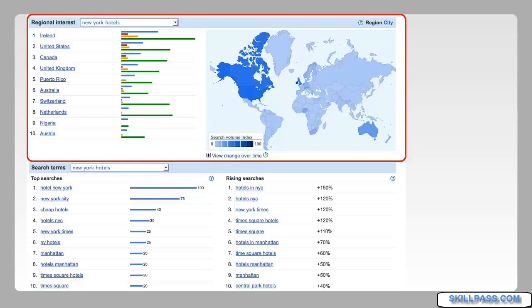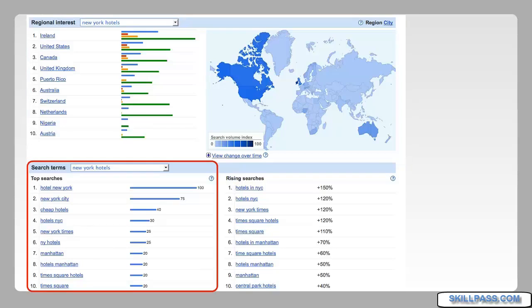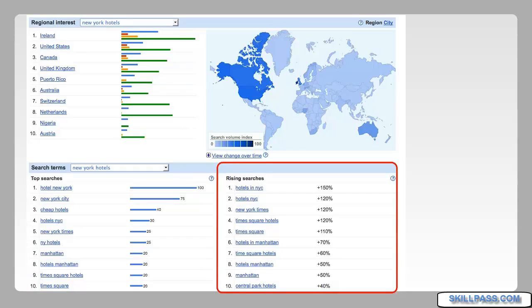And other countries use that as well, and that's one of the reasons why it is searched on higher than the other keywords. We can also get a sense of related terms, top searches that have those terms in there, and we can also see what's rising in popularity. So this is a great way to add more keywords to your keyword list.